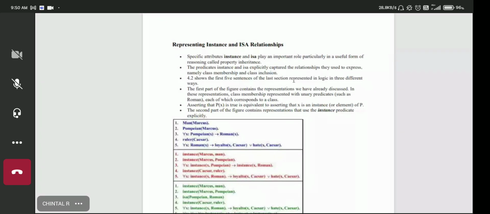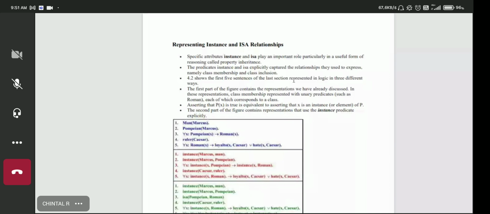For all x, if x is an instance of class Pompeian, then x is an instance of class Roman. Caesar is an instance of class ruler. The same thing goes for the fifth statement, that if x is an instance of class Roman, then x is loyal to Caesar or x hates Caesar. That is how they are converted.